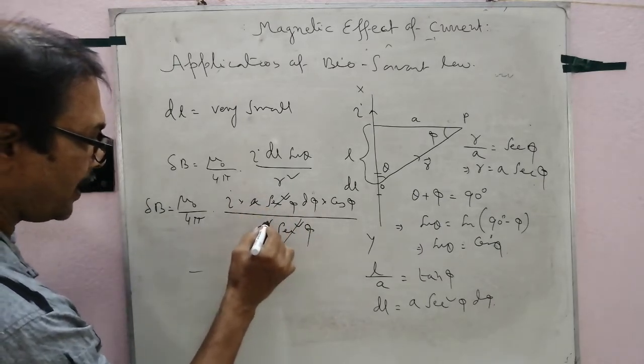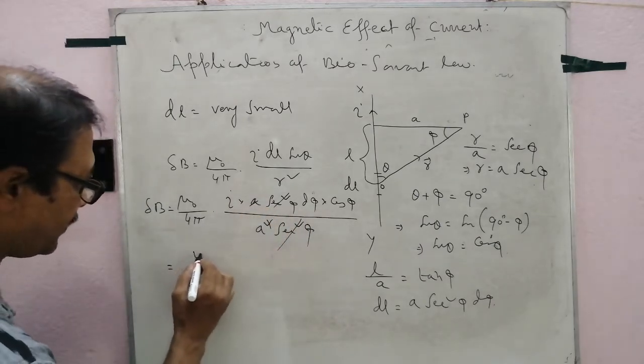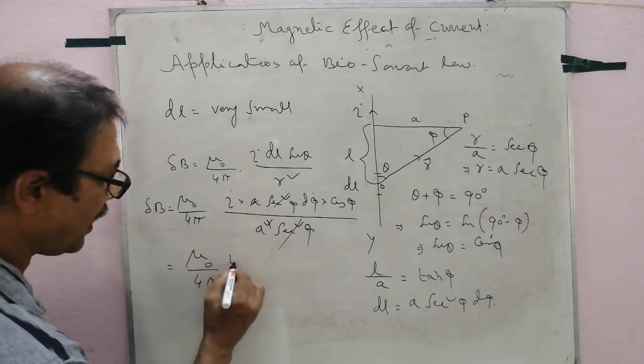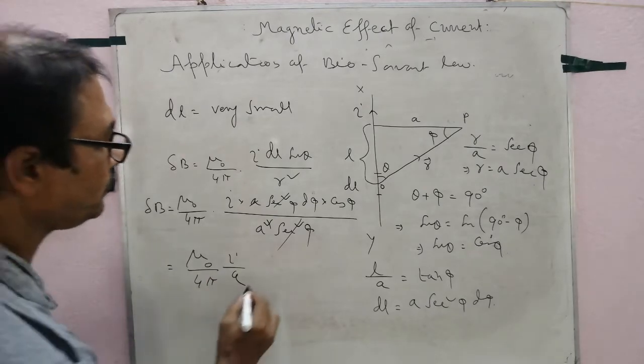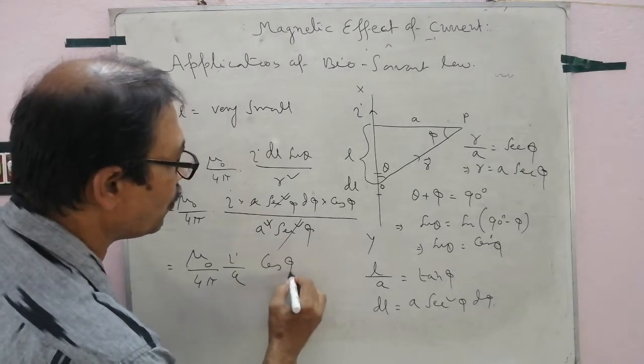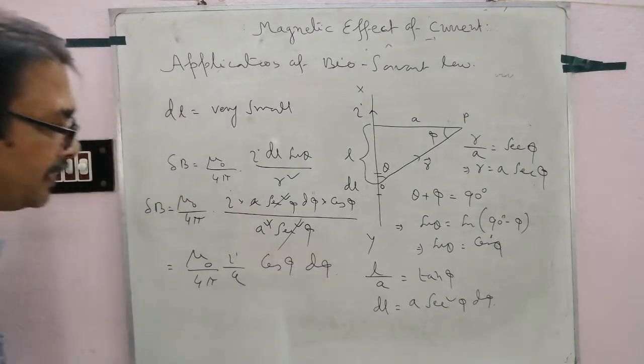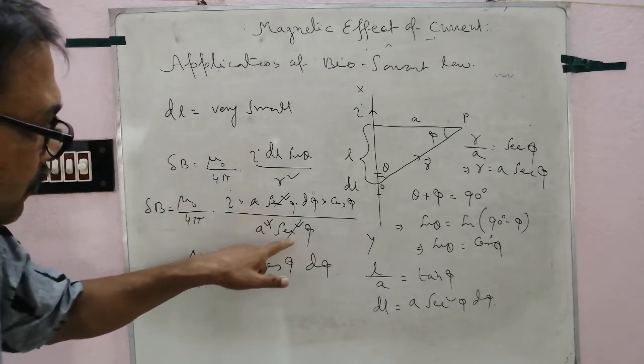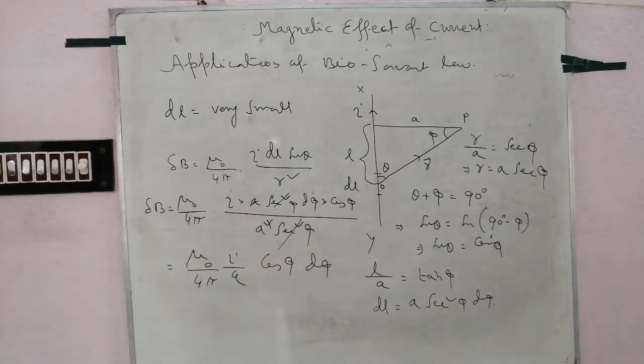Follow, one a cancels below, sec square phi cancels, so we get mu 0 by 4 pi I by a cos phi d phi. So this is the result for a small current carrying element.